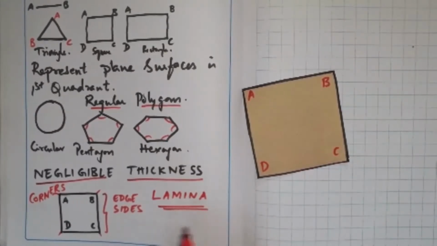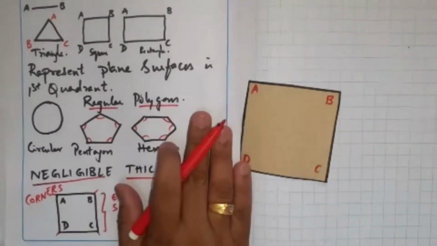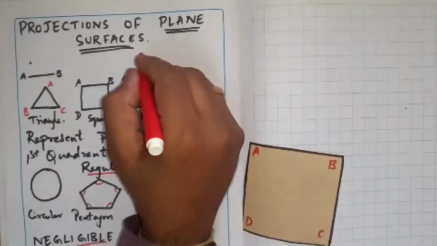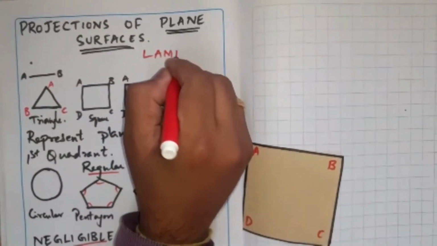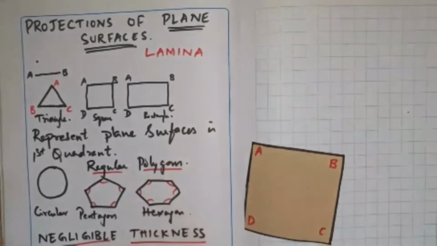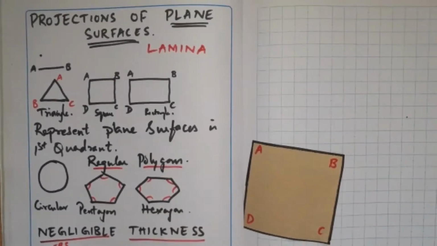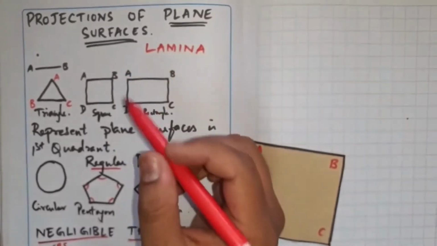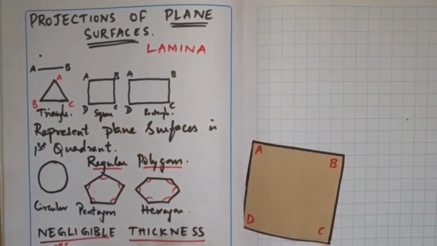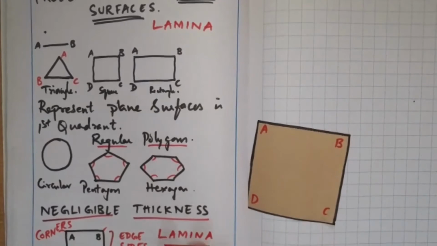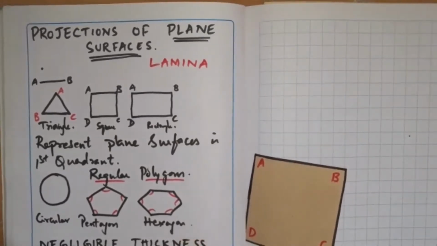And the same plane surfaces with these conditions are also called lamina. With negligible thickness and a definite area, the same plane surfaces are also called lamina. If I say a lamina of an equilateral triangle is resting on HP, something like this, and it is represented as it is, it is understood that it is a plane surface, and you are going to use that particular plane surface and represent it. Are you able to get it? Any doubts here? Are you guys following?